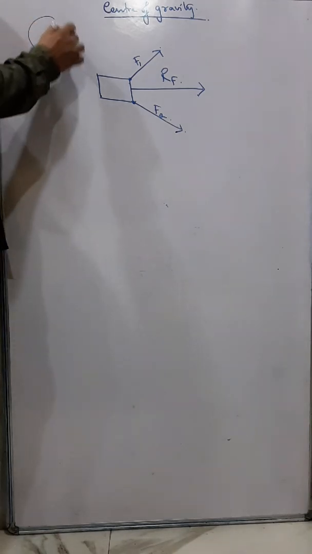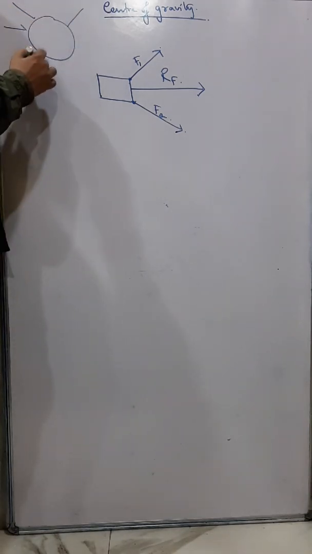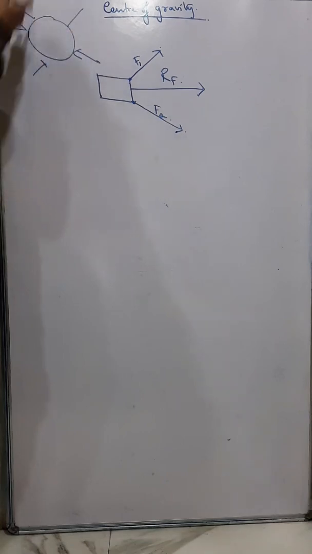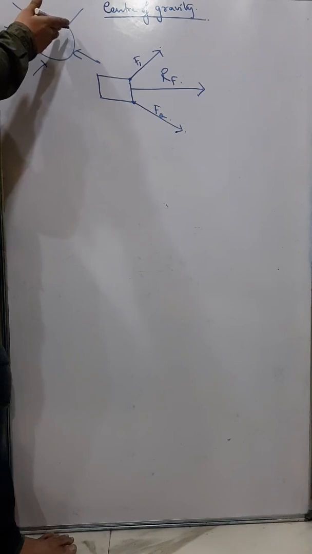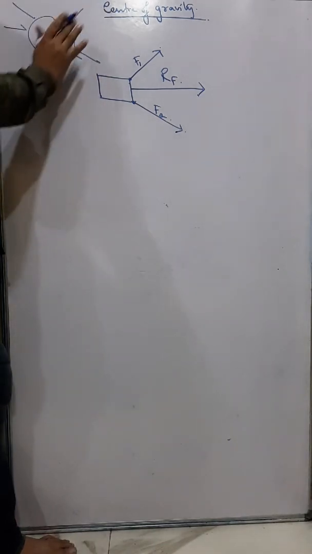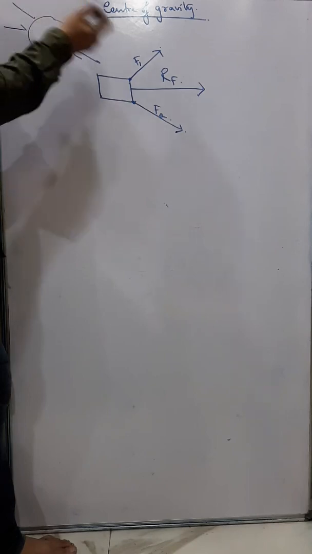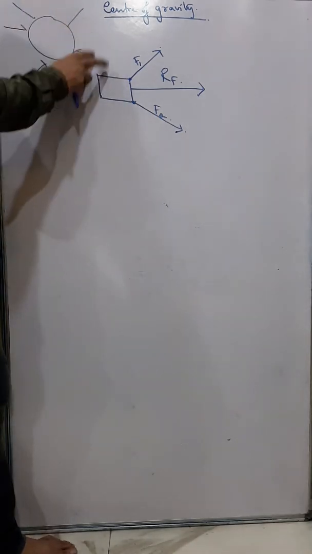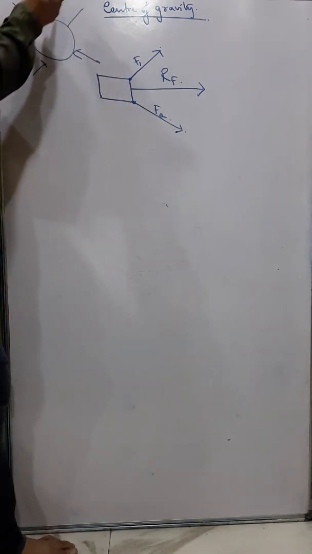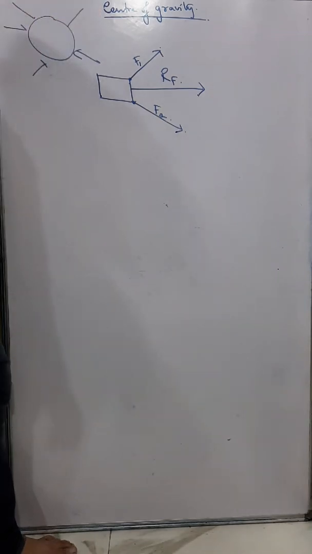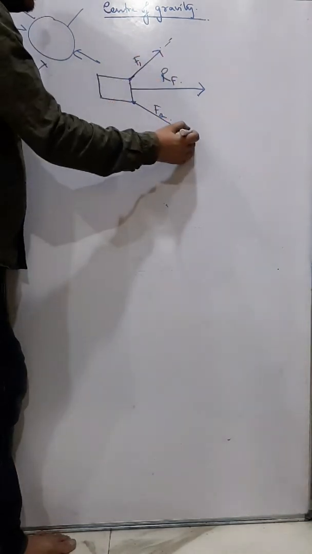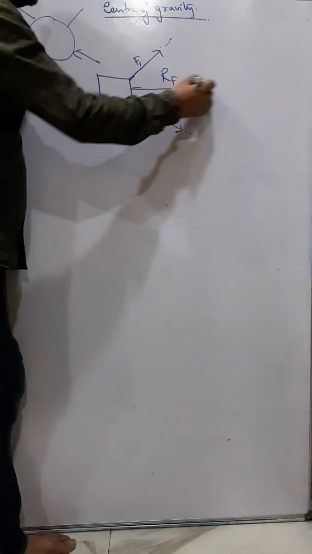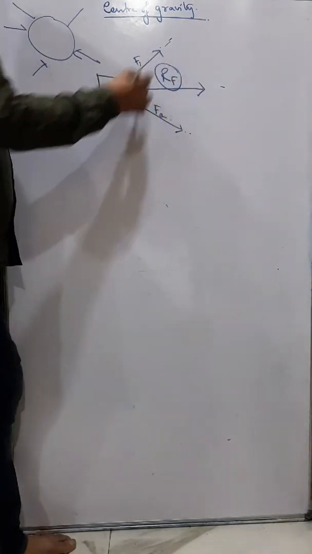You can understand, when multiple forces are acting on a body, the body cannot move in multiple directions at a time. Either it will move in a particular direction or it will not move. It will not move if all the forces are equal. But if unequal forces are acting on it, the body will move in a certain direction and only in one direction, and that is called the resultant force direction. Here also, if somebody is pulling this body in this direction and somebody is pulling in this direction, the body will move in this direction. So that's called the resultant force.